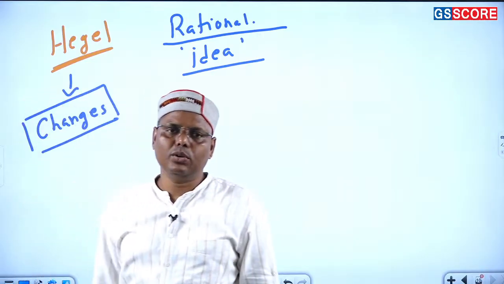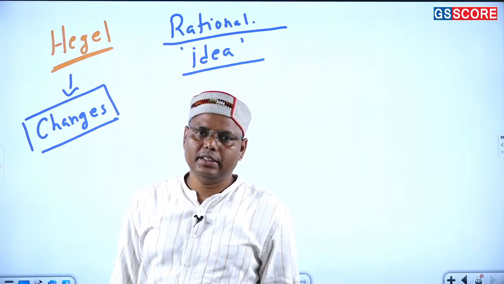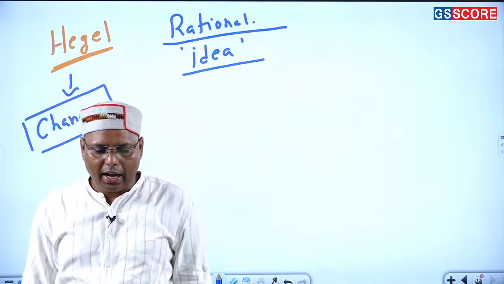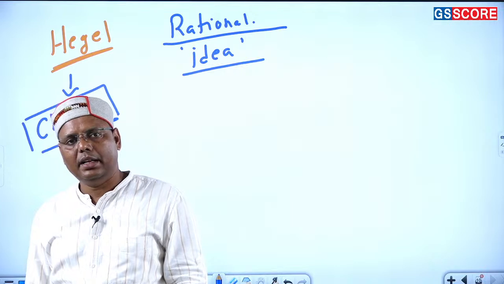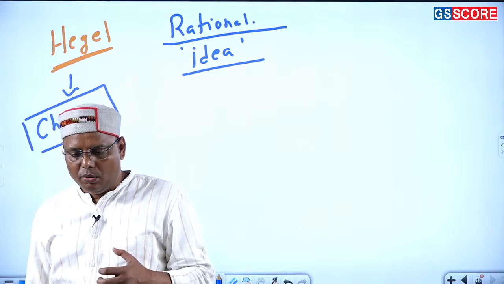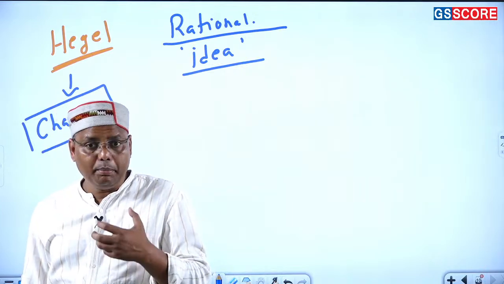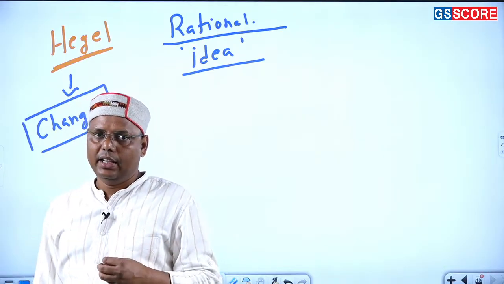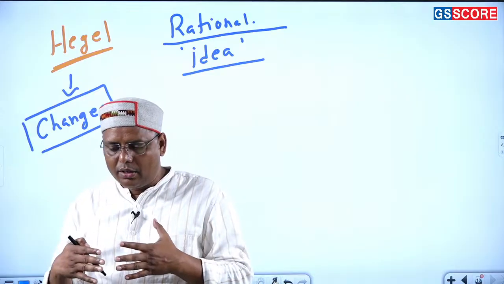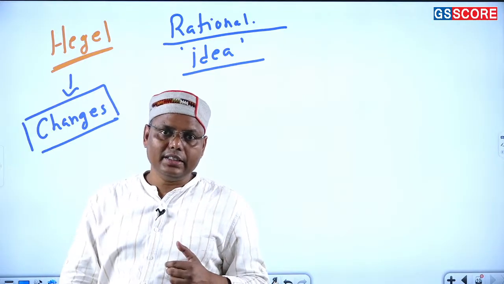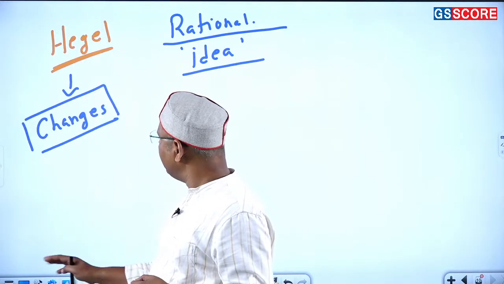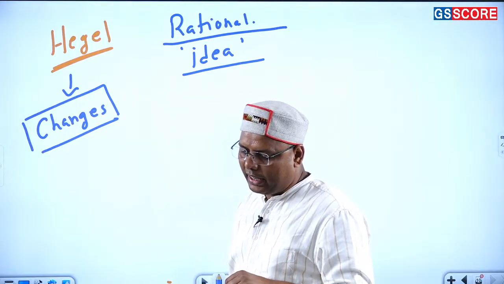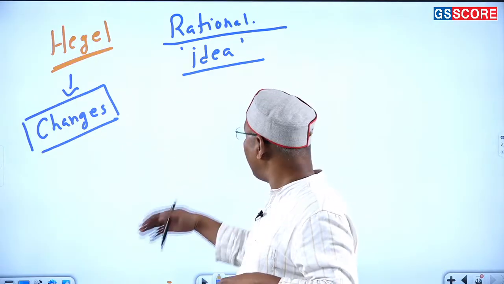But then he also writes how these changes happen in the society, and what the basic factors are which lead to these changes. So we are somehow reaching closer to the modern definition of history. So what does he say? The changes are very important, and what is the real reason, and how does it happen?